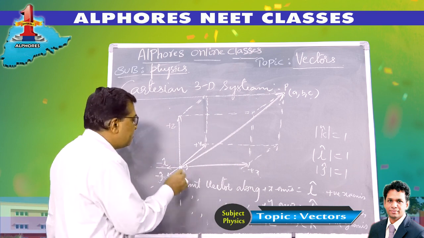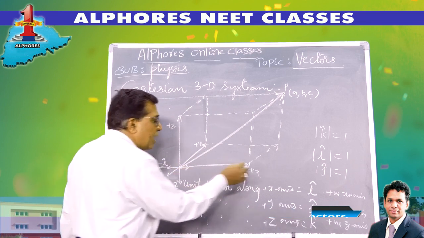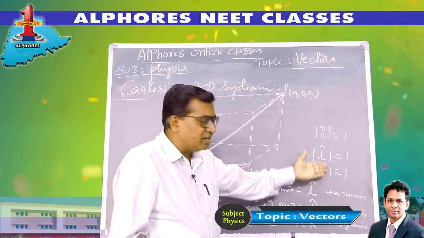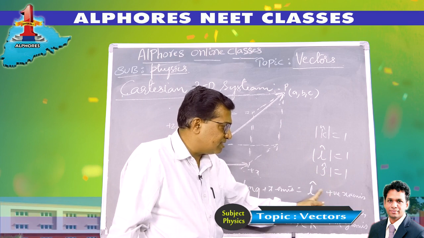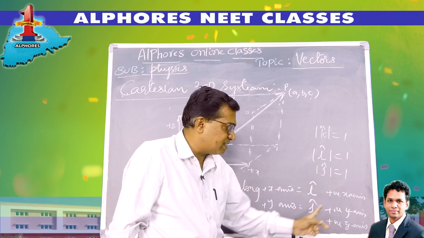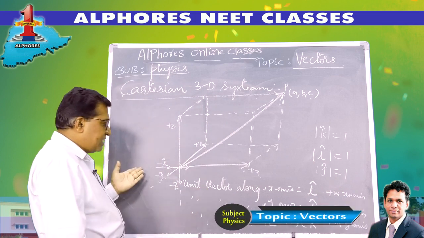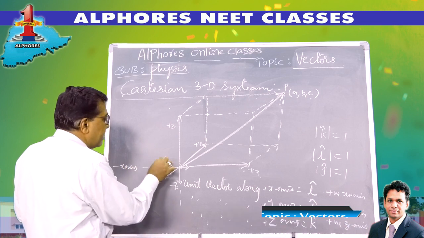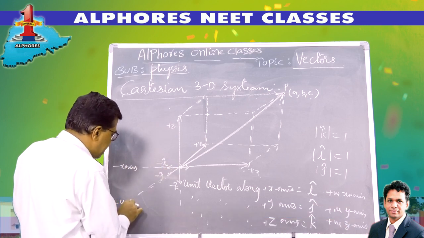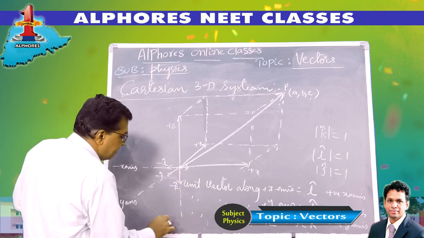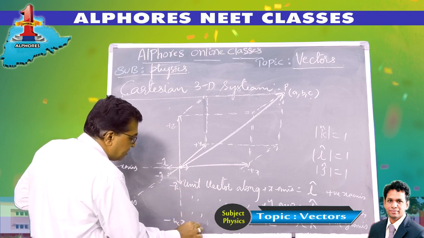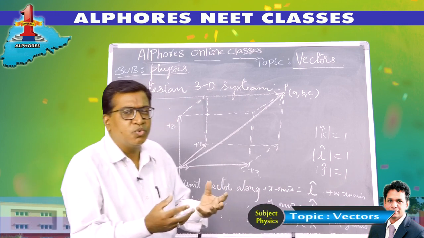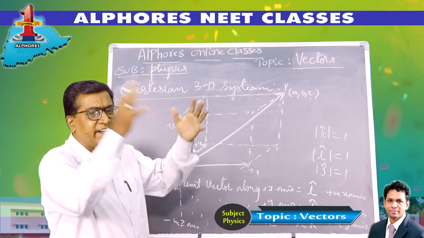For this, let the unit vector along the x-axis be i cap, along the y-axis j cap, along the z-axis k cap. They are all 1 unit in magnitude, but the directions are their respective directions. For i it is the positive x-axis, j the positive y-axis, k the positive z-axis. For the negative x-axis, the unit vector is minus i cap. For the negative y-axis, minus j cap. For the negative z-axis, minus k cap. This way, we can make use of the unit vectors to locate the position of a point in our three-dimensional frame.